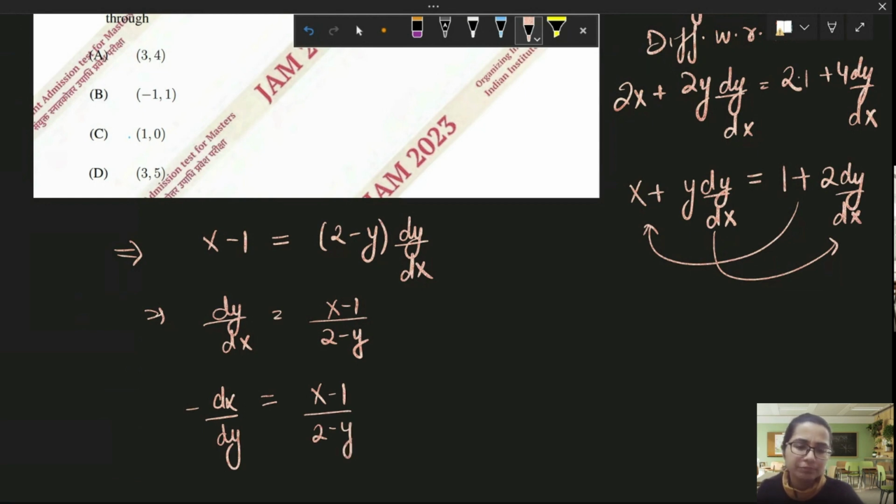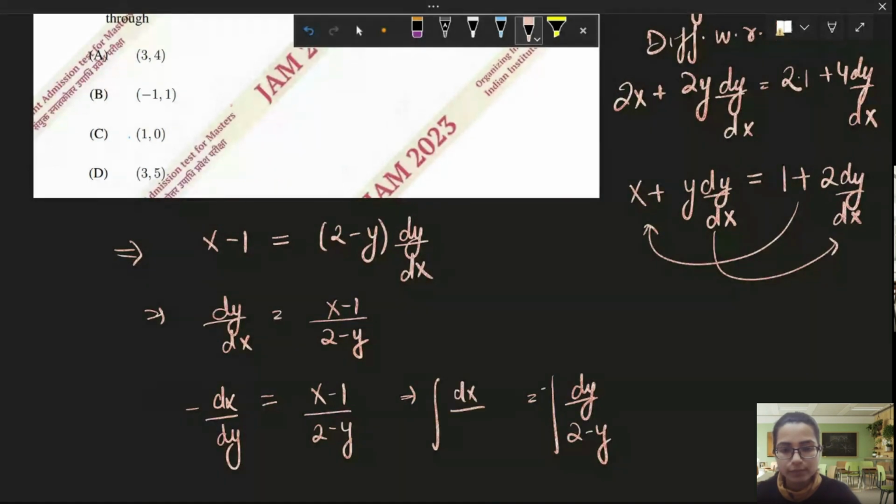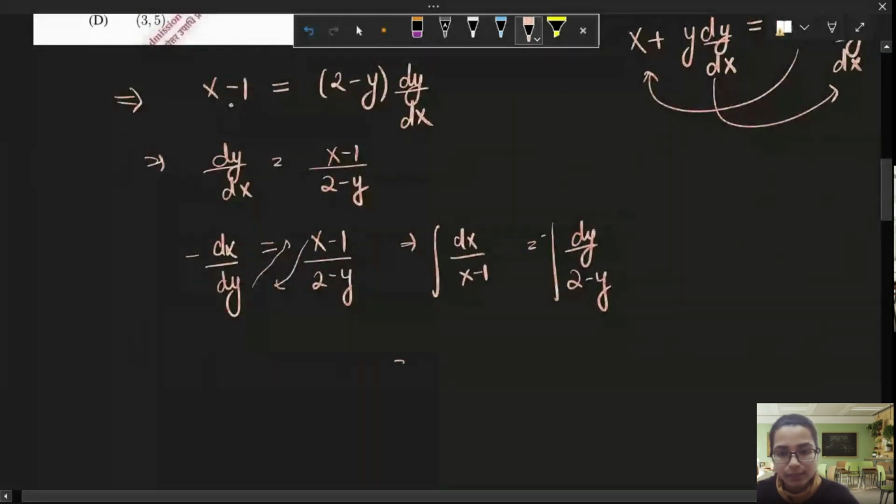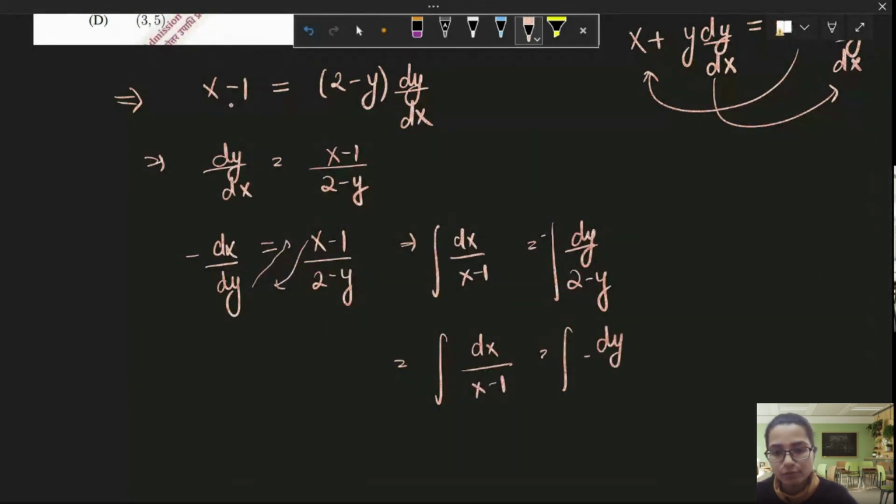Now we can see that we can apply the variable separable method. So let's do it. dy divided by (2 - y), and I'm integrating side by side. This will be equal to negative dx over (x - 1). What I did was, I took x - 1 here, and I took dy over here. So dx over (x - 1) = dy over (2 - y). I can write this as dx over (x - 1) = dy over (y - 2).